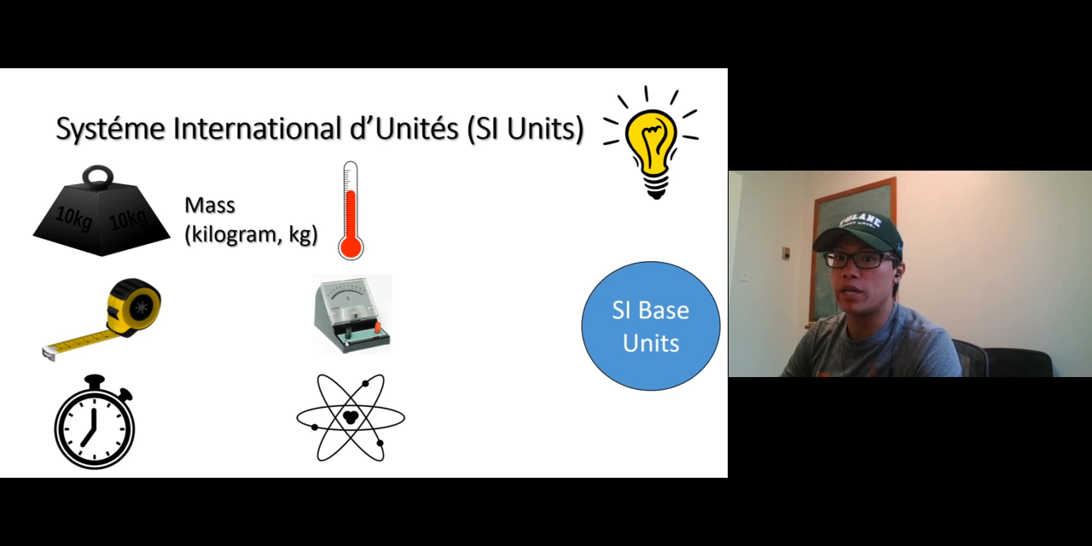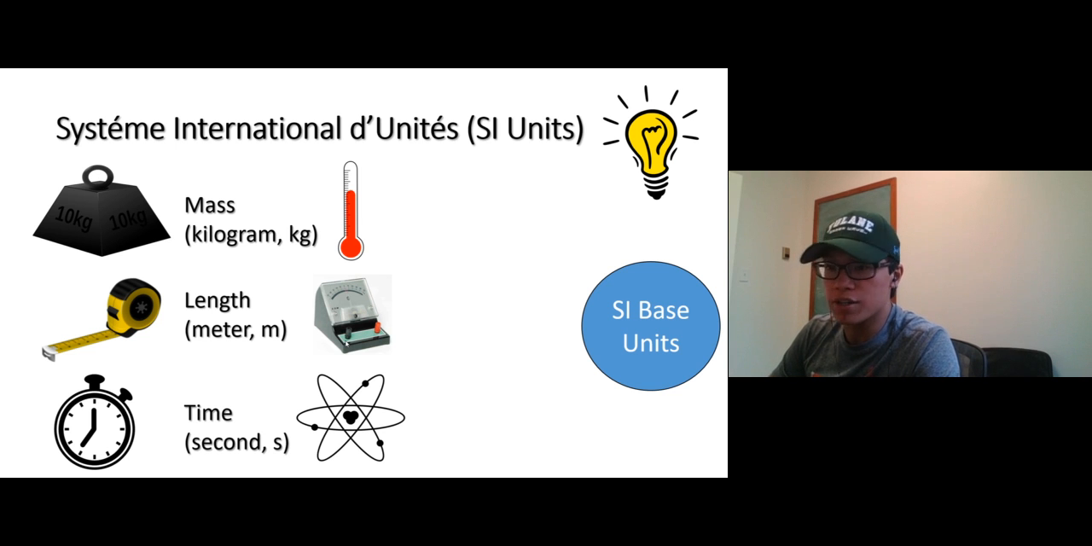Anyway, there are 7 SI base units. These are the basic units, 7 in total. For mass, use kilogram. Length, what do you know? What do we use for length? Not kilometer, it's meter. Time, we use second. Not hours, not minutes, we use second. Temperature, we use Kelvin.